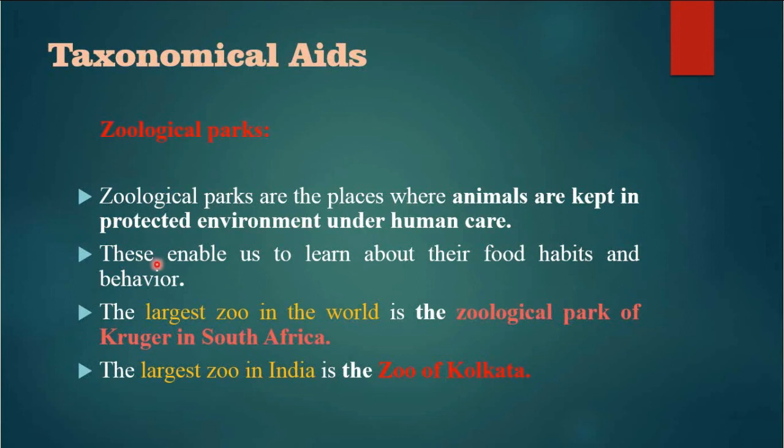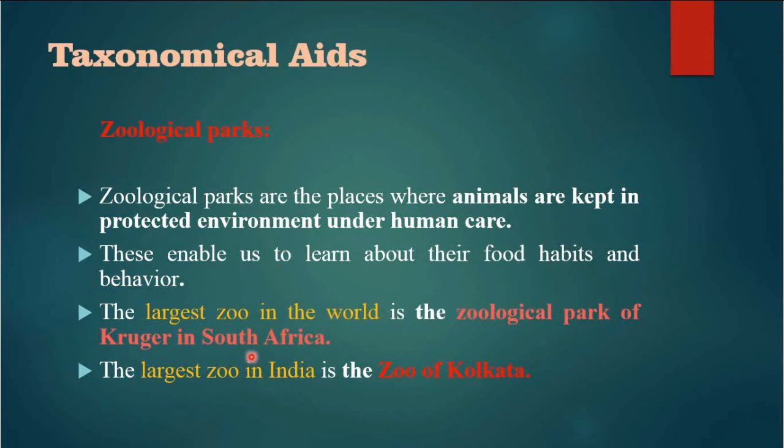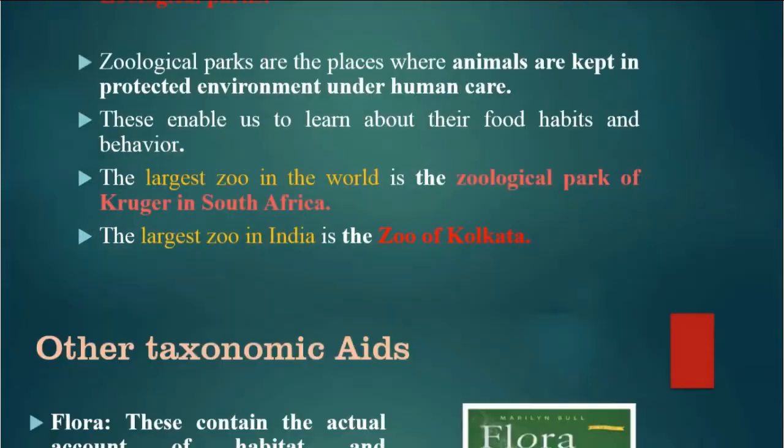Another is the zoological park. Zoological parks are the places where animals are kept in a protected environment under human care, right? These enable us to learn about the food habits and behavior. Actually, it is not a taxonomical aid. It is for studying the food habits and behavior of the organism. These names are very important. The largest zoo in the world is the Zoological Park of Kruger in South Africa. The largest zoo in India is the Zoo of Kolkata.